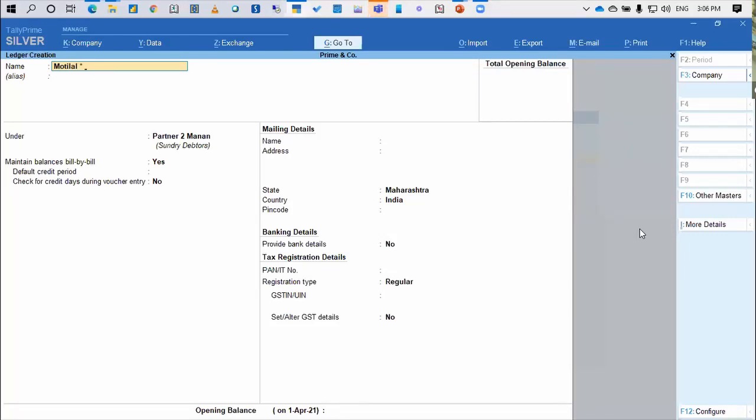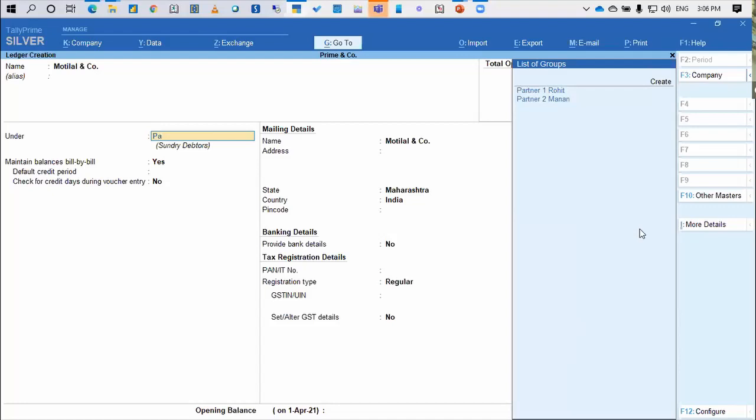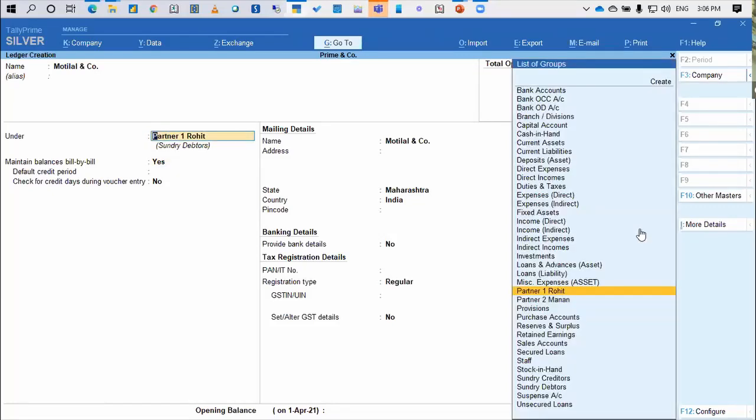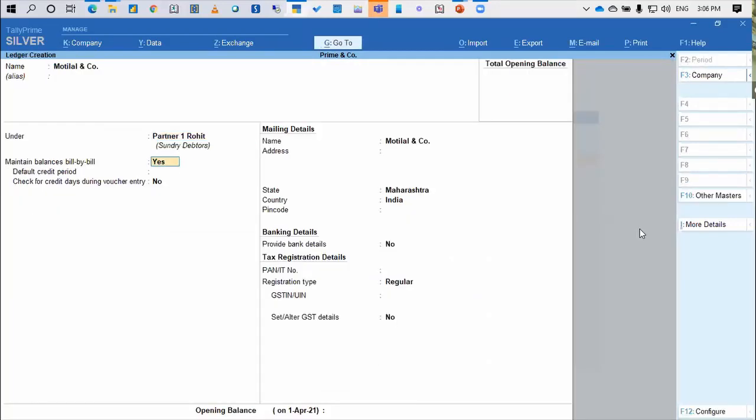When I create a client master, I have an option to just put it under the sundry debtors, or I can also classify it as a partner 2 Manan or a partner 1 Rohit. Partner 1 and 2 nomenclature is given only for this session. In real life, you can write the name of the partner under the sundry debtors. This way, I can clearly bifurcate which partner is responsible for the follow-up with Motilal and Company.